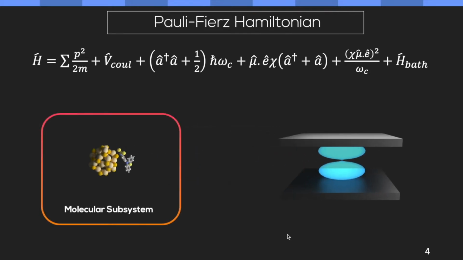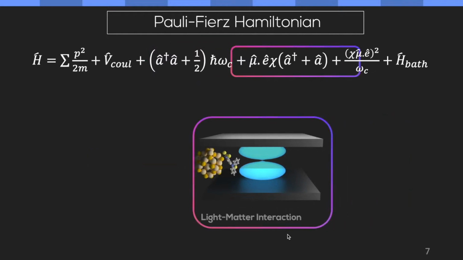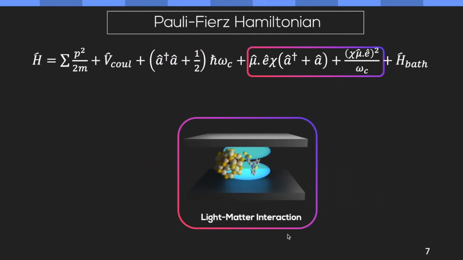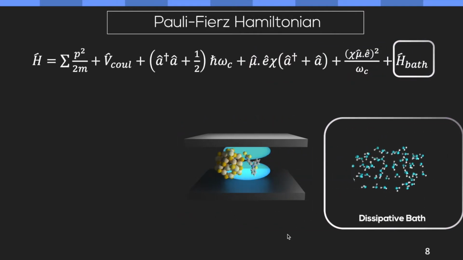The first part of this Hamiltonian describes a molecular system. The second part describes the quantized radiation field. The third part describes the light-matter interaction that also includes the dipole self-energy term. The last part describes a dissipative environment which only fluctuates the nuclear degrees of freedom and doesn't have a state-dependent contribution.